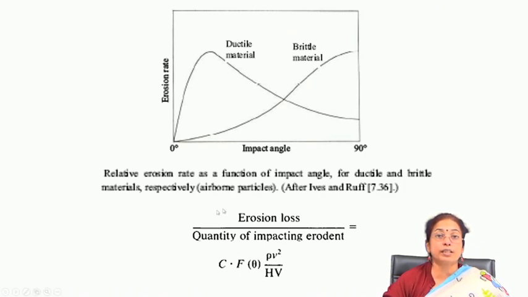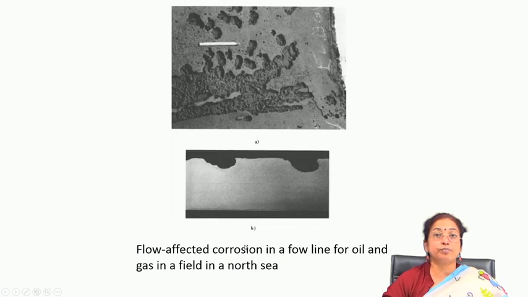Erosion loss can be quantified in terms of erosion loss divided by the quantity of impacting erodent. If you see the eroded surface, you will find that this is flow affected corrosion in a flow line for oil and gas in the field of the North Sea. You will see that on the surface a lot of erosion is there.